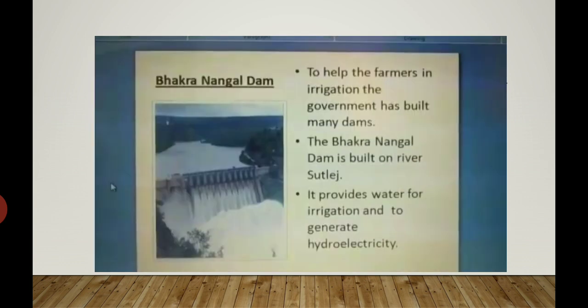Here is a picture of the Bhakra Nangal Dam, located near Bhakra village in Bilaspur district of Himachal Pradesh. It is to help the farmers in irrigation. The government has built many dams. The Bhakra Nangal Dam is built on which river? The Satluj River. It provides water for irrigation and to generate hydroelectricity.